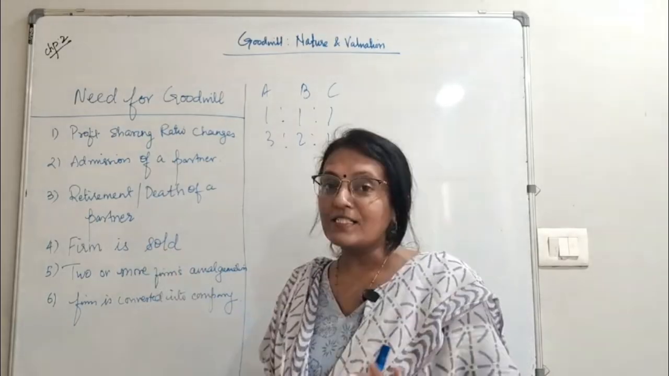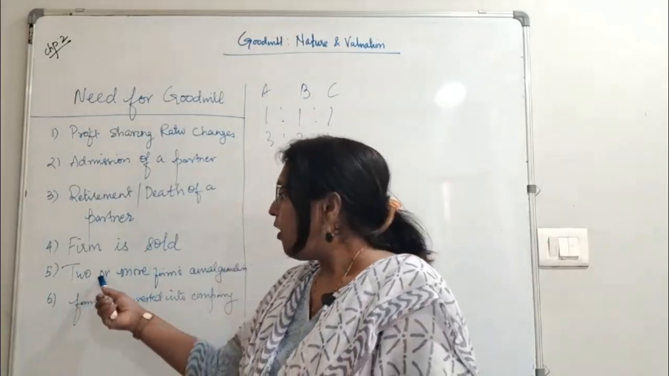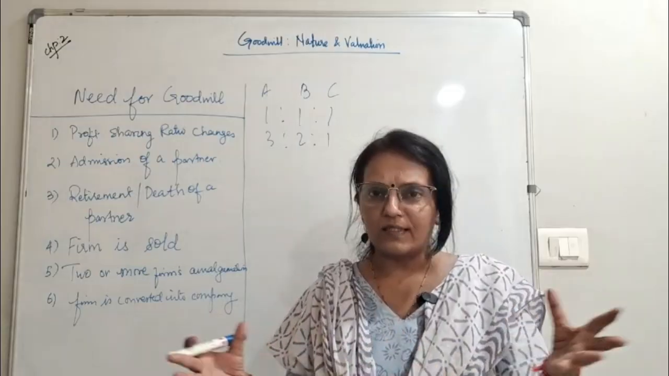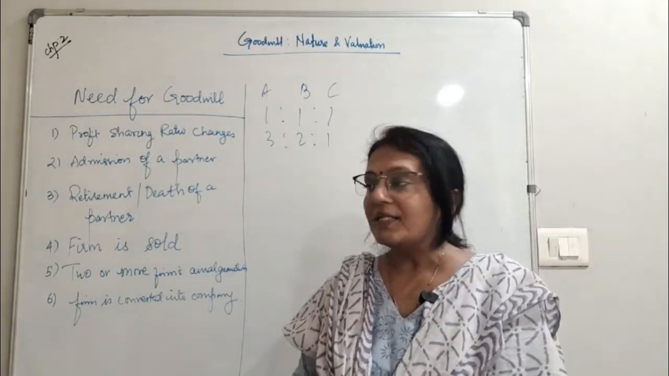Right? Firm is sold. Now we are going to sell the firm. Again, we need to value the goodwill. Or two or more firms get amalgamated. Amalgamation is when they come together, they become one firm. Firm is converted into company. So these are the changes that take place.